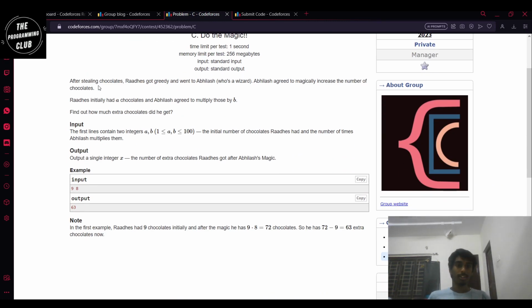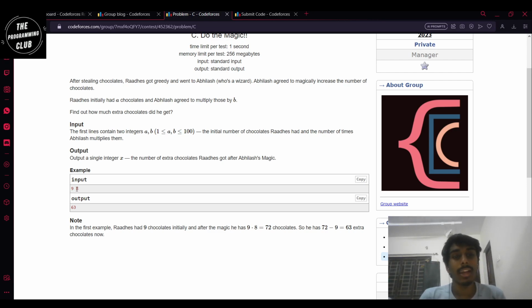After stealing the chocolates, Radhesh got greedy and went to Abhilash, who's a wizard. Abhilash agreed to magically increase the number of chocolates. Radhesh initially had A chocolates, and Abhilash agreed to multiply those by B. How many extra chocolates did he get? So, A and B are the number of chocolates that Radhesh had, and the number of times Abhilash multiplies them. These are the first two integers.